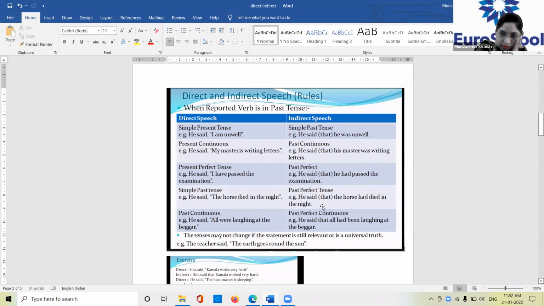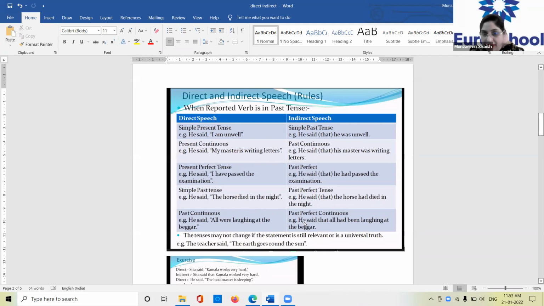He said that the horse had died in the night. Past continuous. He said, all were laughing at the beggar. And past perfect continuous. He said that all had been laughing at the beggar. Can you see were laughing became had been laughing? Yes, ma'am. Can you see the difference?